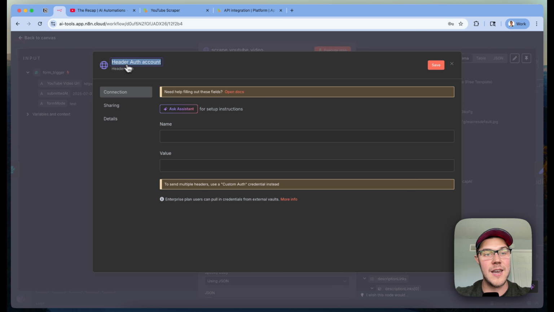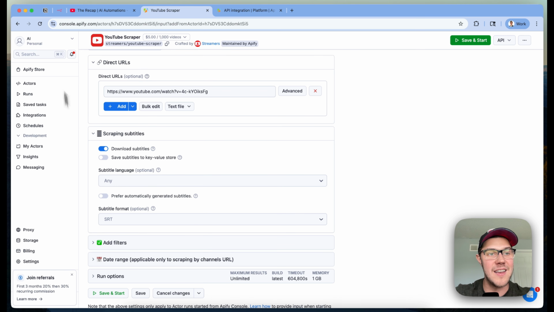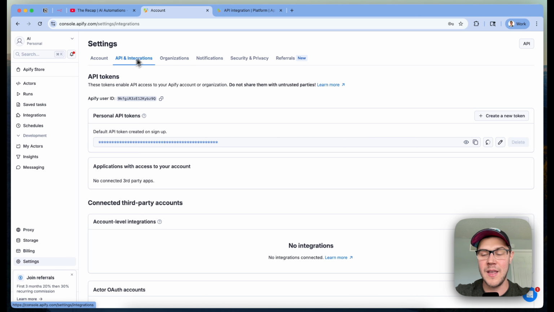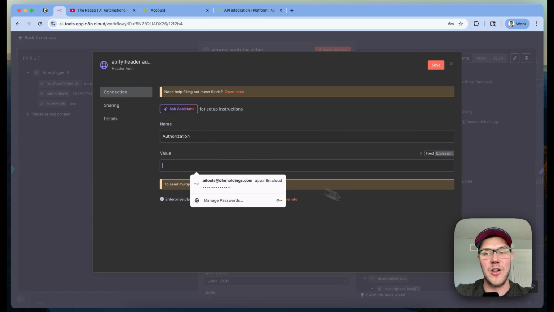So come up here, name it whatever you want. It can be Apify header auth, paste in authorization, and then for the value, this is where you need to go out and get your API key to work with and use with Apify. To do that, make sure you're logged in to your Apify account. So under console.apify.com, come down to settings, go to API and integrations, and then go ahead and copy your API key here, and then paste that back into the value field.